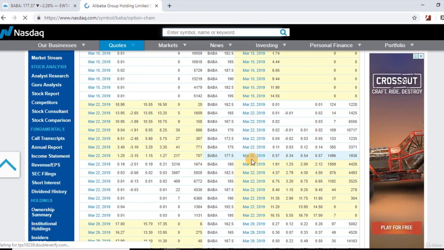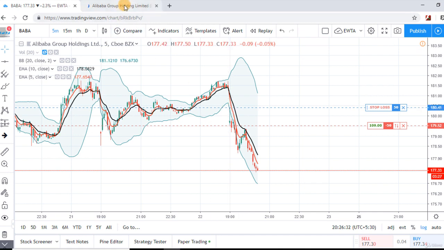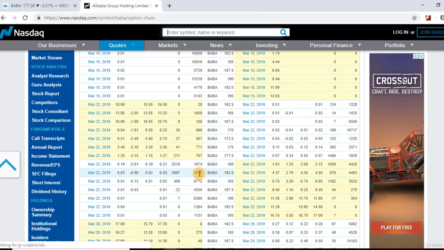If we see the highest open interest in call side, the highest open interest is in 185 strike and 182.5 strike, and the highest open interest in put side is at 170 strike. The high of first candle was up to 180 strike. So the opening of the stock was near these two strikes, therefore the sentiments were bearish for this stock also.